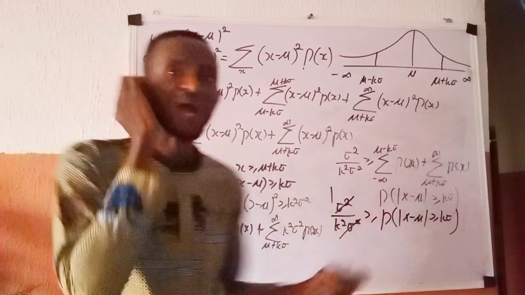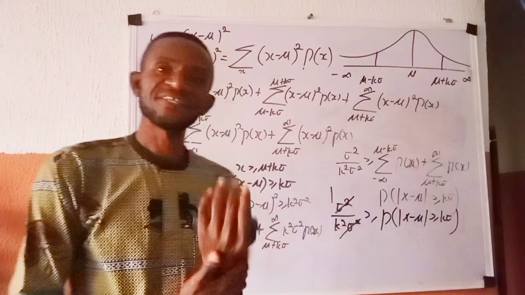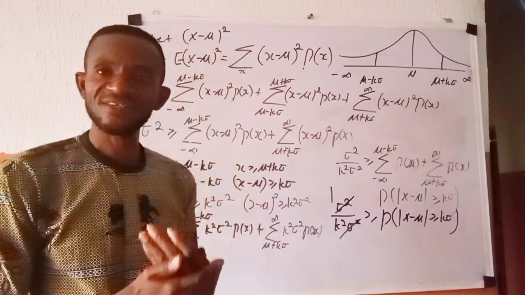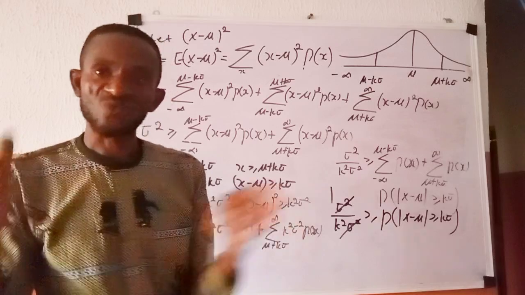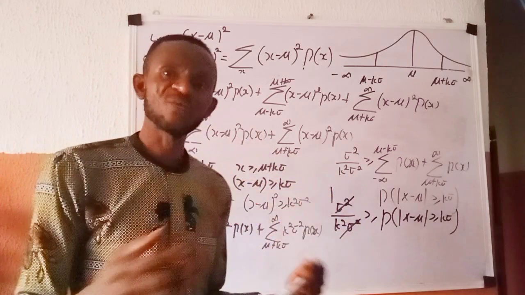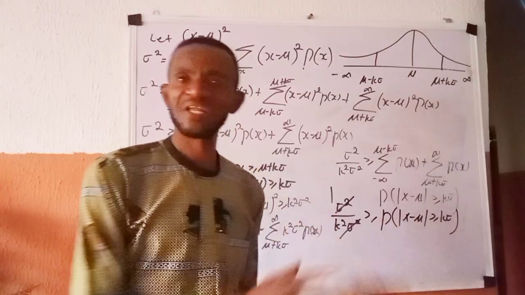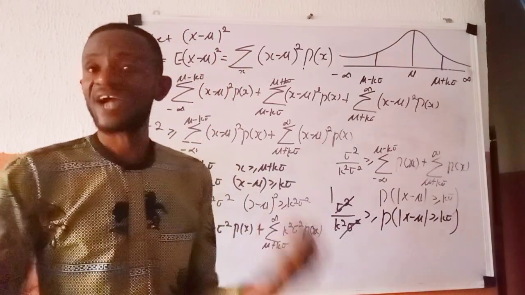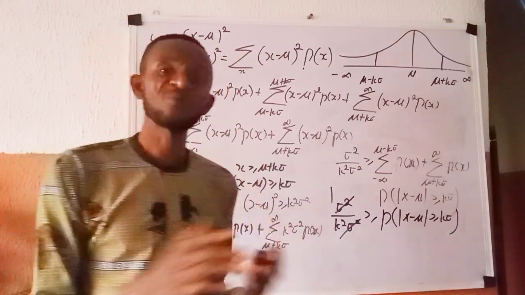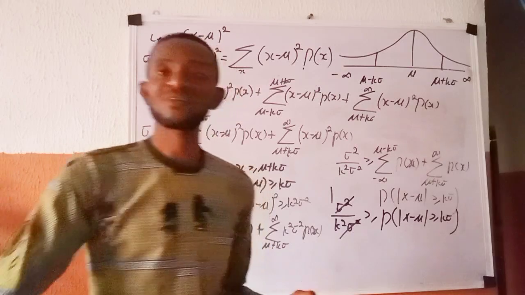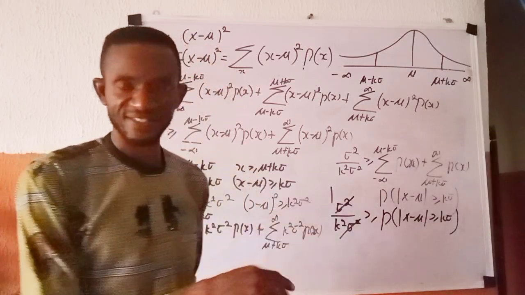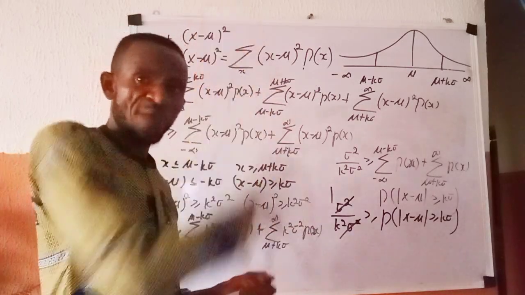So this is how to go about proving Chebyshev's inequality. We began by looking at the Chebyshev inequality without paying attention to whether our x is a continuous random variable or a discrete random variable. At the end of which we decided to look at proving it when x is continuous and then when x is discrete. So permit me now to wipe the board.